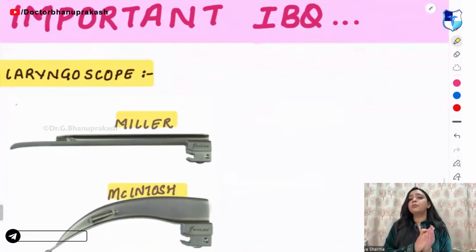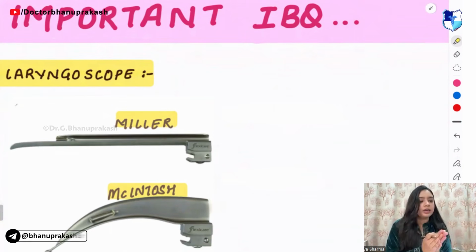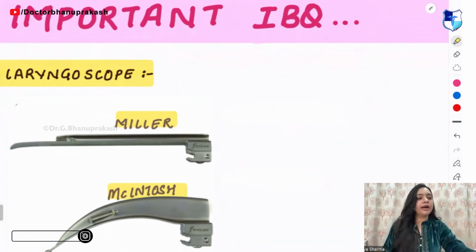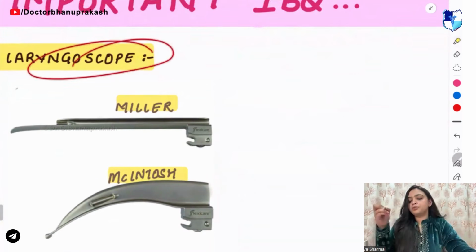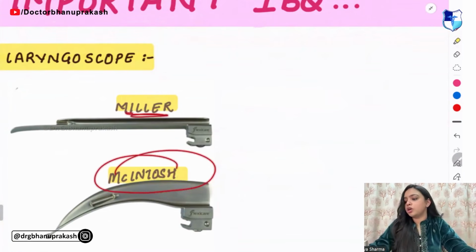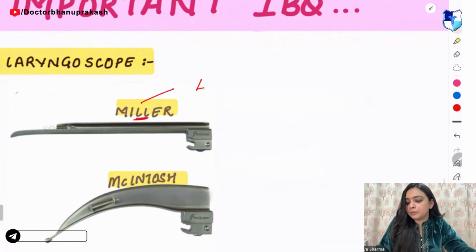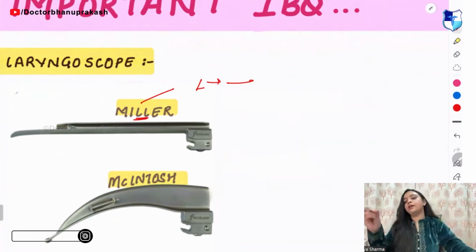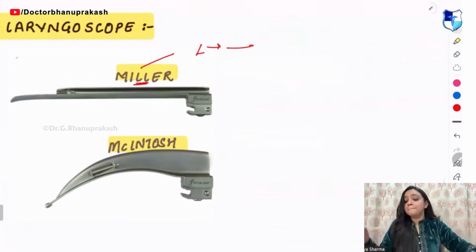These are some of your important IBQs, image-based questions that can be asked. Now, they mainly ask you to identify the instrument or identify the figure. So the first thing that you have is laryngoscopes. In laryngoscopes, you have two types, Miller and McIntosh. How will you identify? Miller has L in its spelling. L means straight. So Miller is like a straight line.